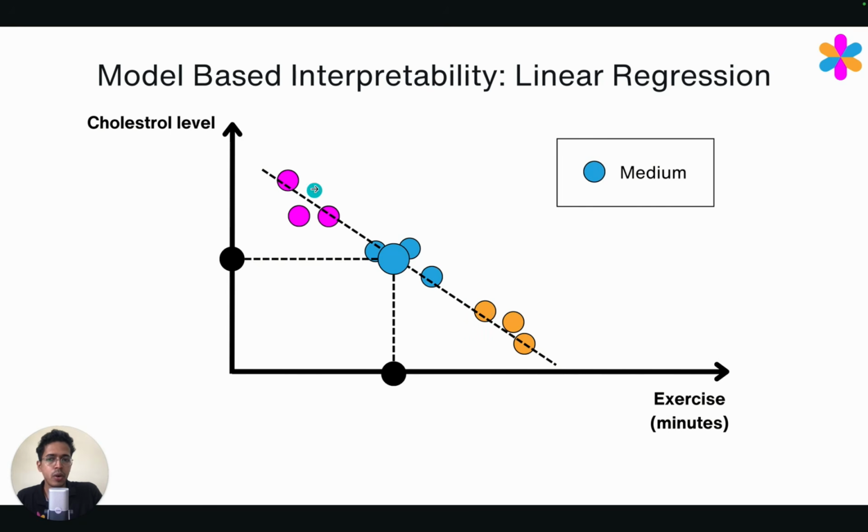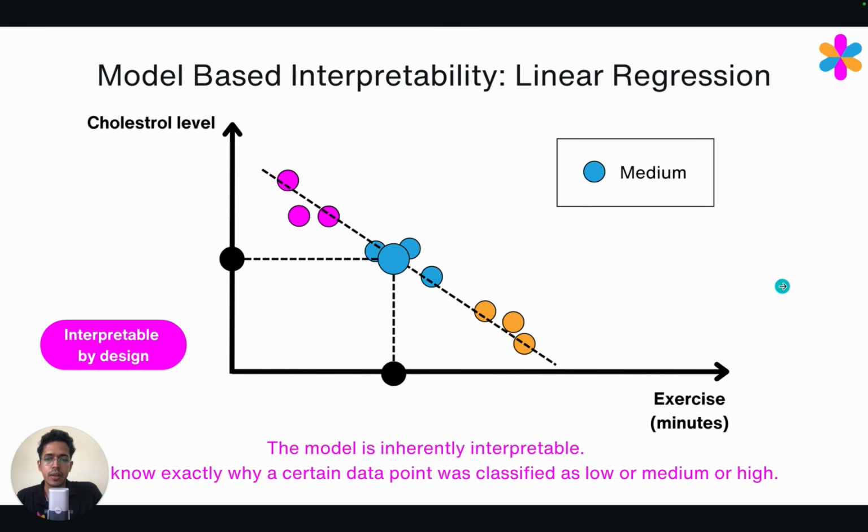So we know that the boundary between high and medium cholesterol is somewhere here, and the boundary between medium and low is somewhere here. Because our predicted y value is between those two boundaries, we can see why the model made this decision, right?